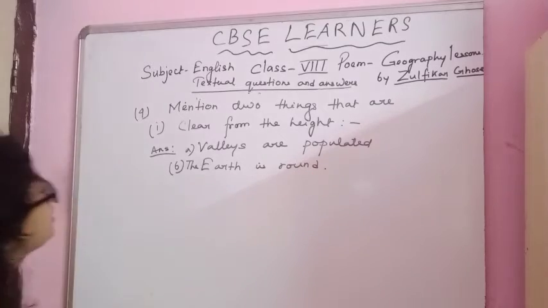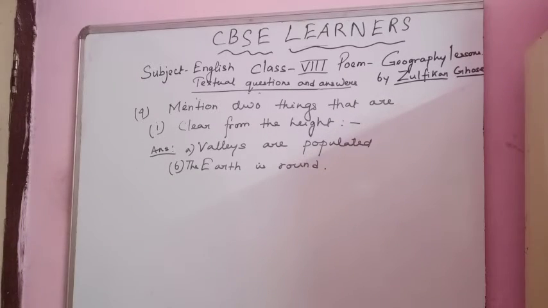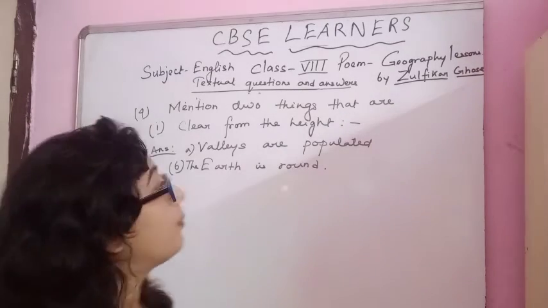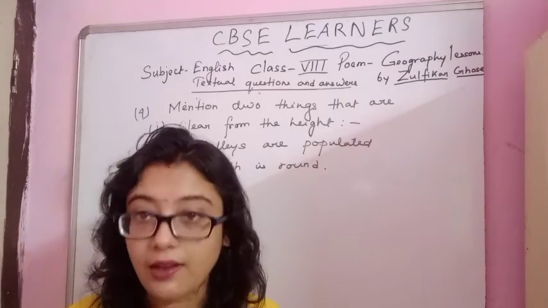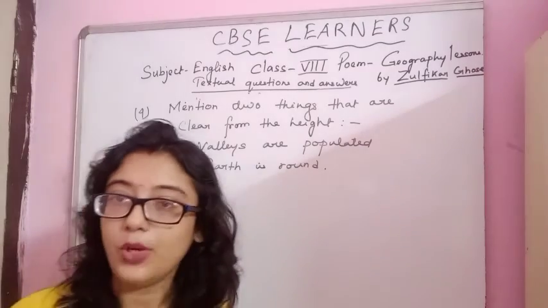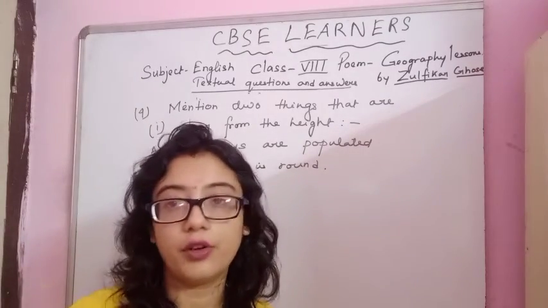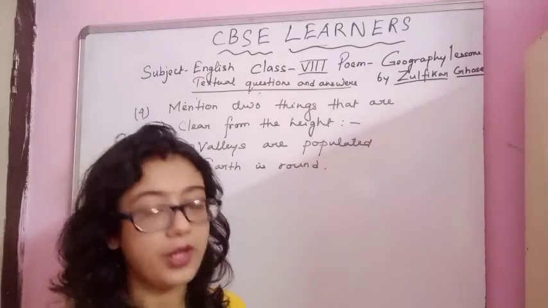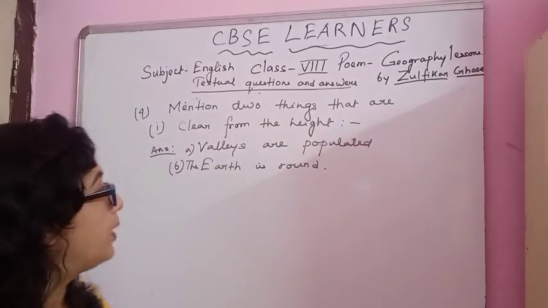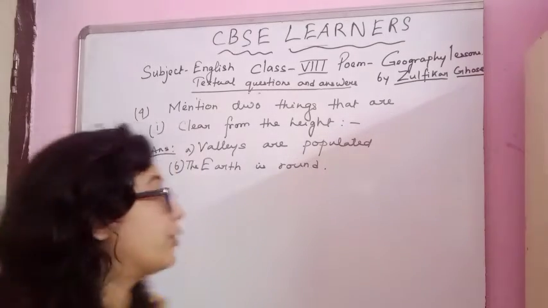Okay, so this is the first part of the 4th question, that clear from the height. Two things which are clear from the height. That is, number 1 is valleys are populated. You can understand the land and water attracted man. So it is very logical that valleys will be populated. So valleys are populated and the earth is round.